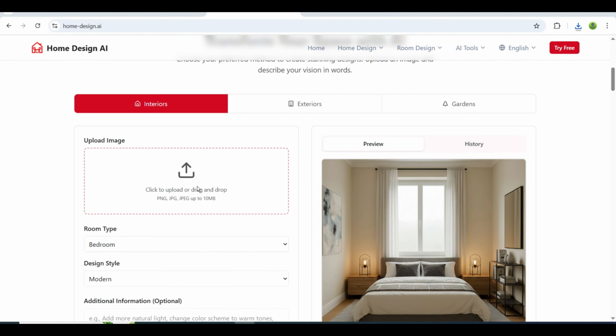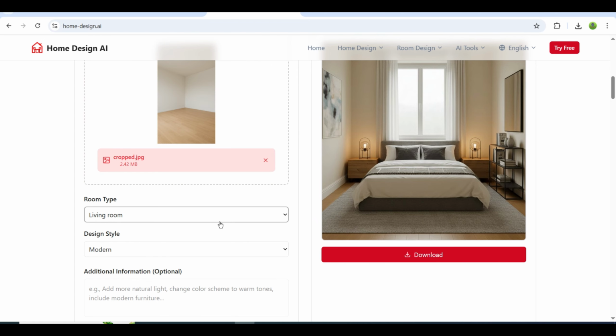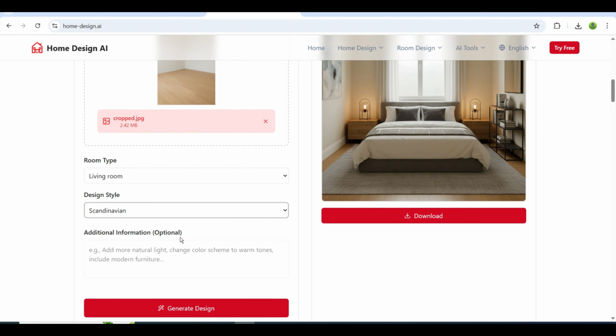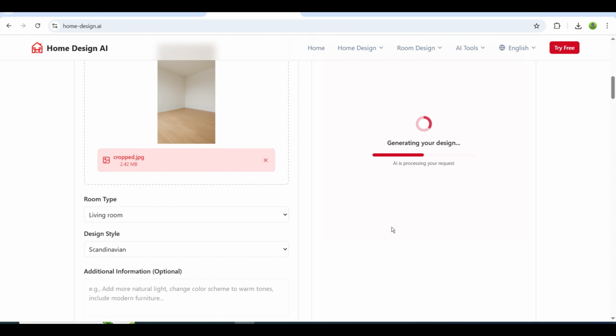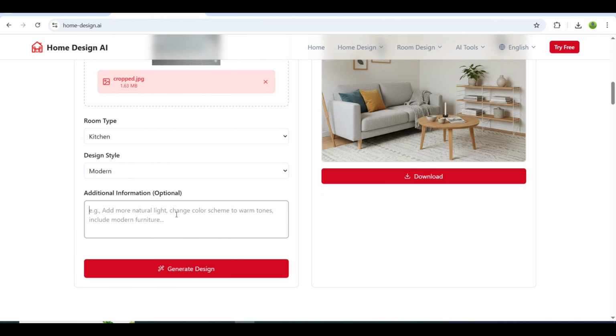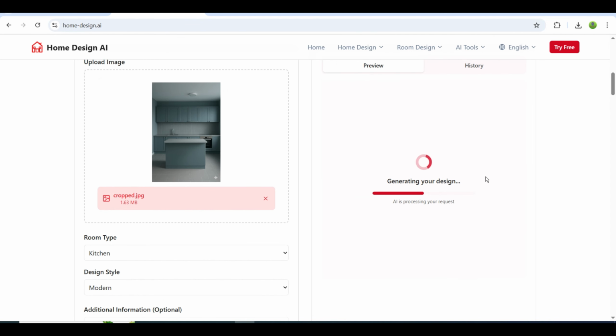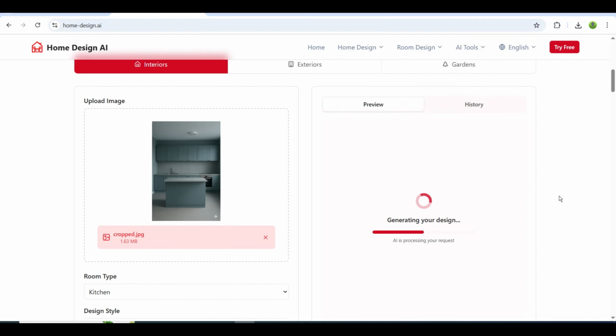Upload the next room with the corner angle. This time, I'll choose living room with a Scandinavian look. It's clean, warm, and very popular. Download the output immediately. Now load the kitchen. If it looks too empty, just add details in your prompt like include a refrigerator and a stove. The tool will automatically enhance the design. Repeat the same process for the terrace, office, or any other spaces you want. Adjust the rooms however you like.